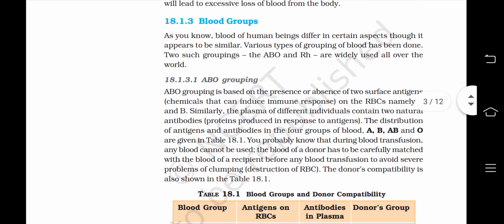Blood groups. As you know, blood of human beings differ in certain aspects, though it appears to be similar. Various types of grouping of blood has been done. Two such groupings, the ABO and Rh, are widely used all over the world.